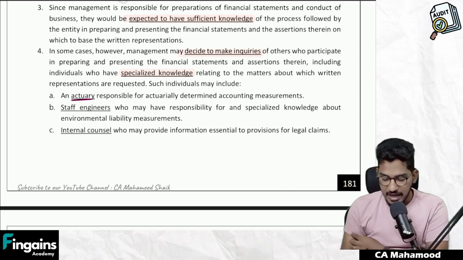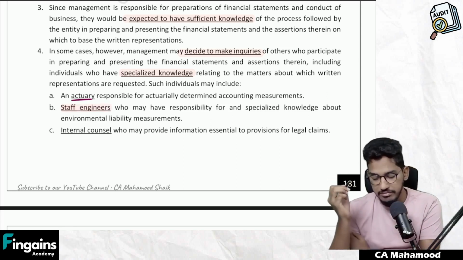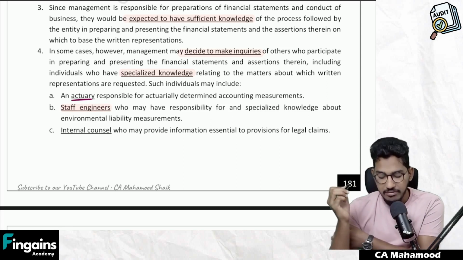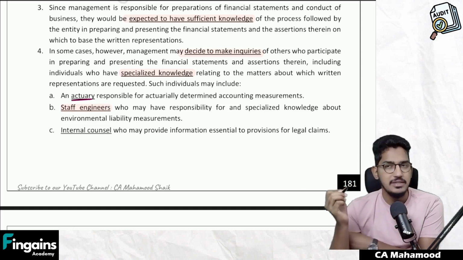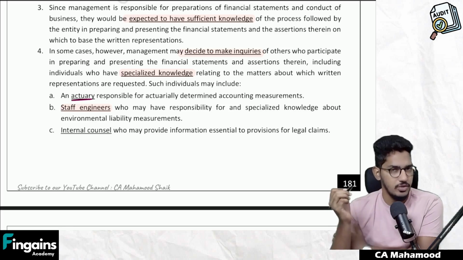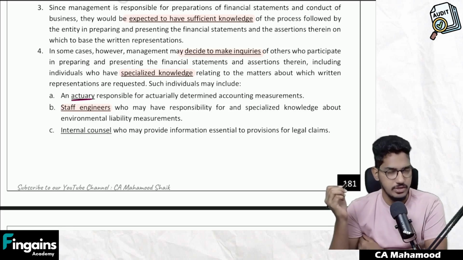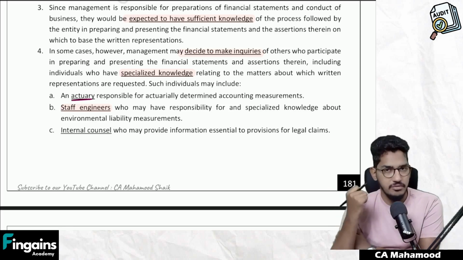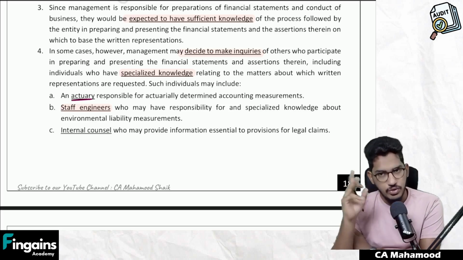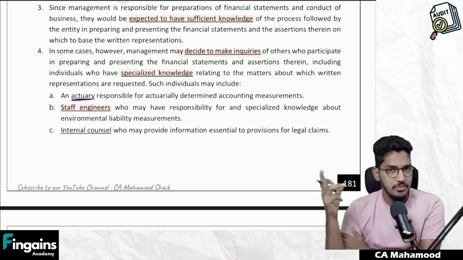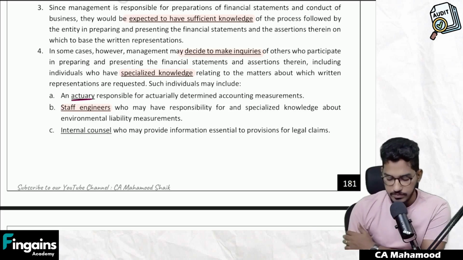Or it could be a staff engineer who may have responsibility for and specialized knowledge about environmental liability measurements. Say I'm asking the management regarding compliance with pollution related laws and regulations. Management doesn't have information. Now what should management do? Go to that staff engineer, get the information, then provide the confirmation to the auditor.